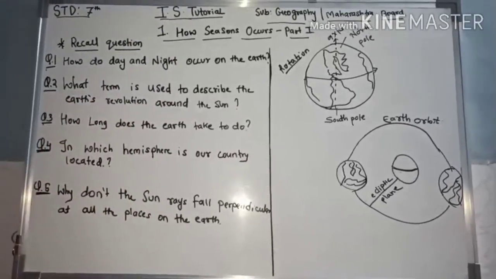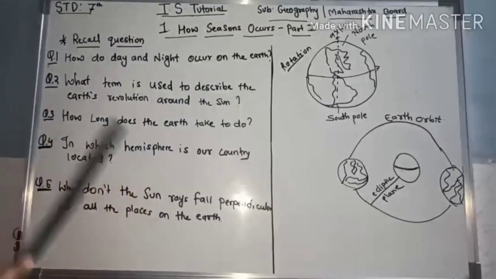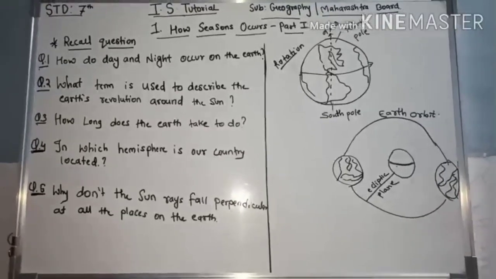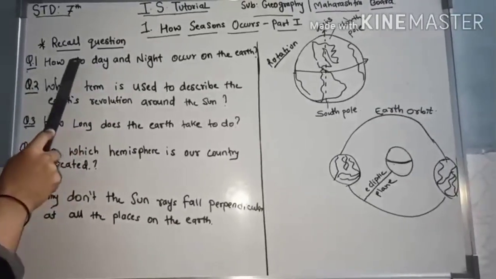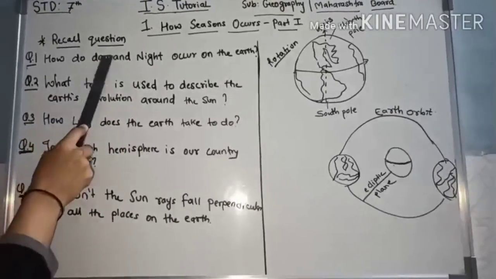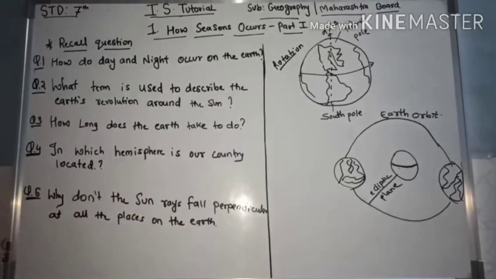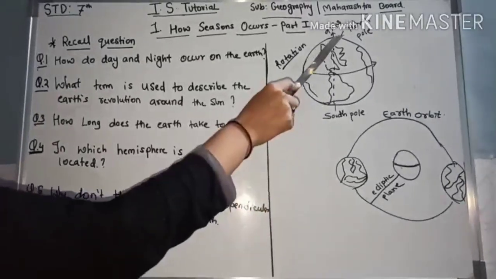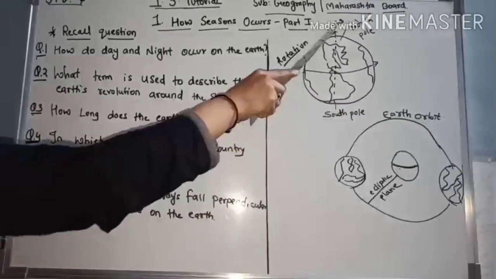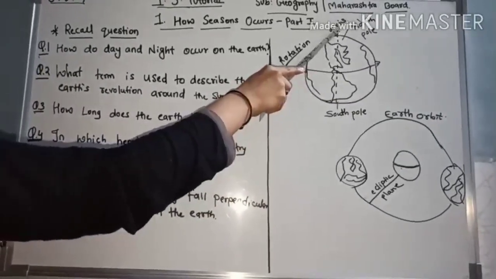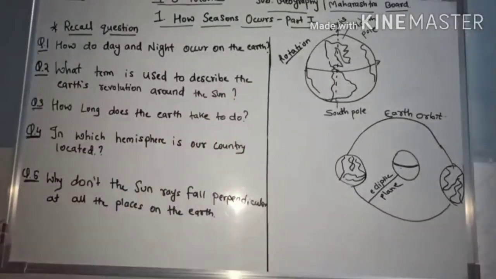Before the start of this chapter, we will recall a few questions which we studied in the 6th standard. The first question: how do day and night occur on the earth? The movement of the earth spinning around itself on its axis is called rotation. This is the axis.